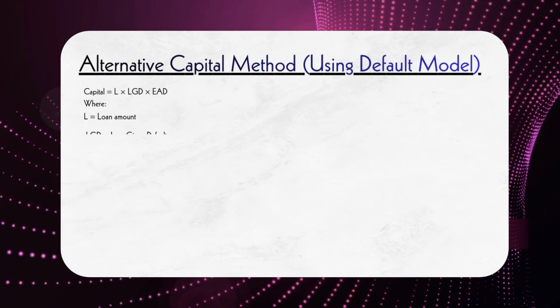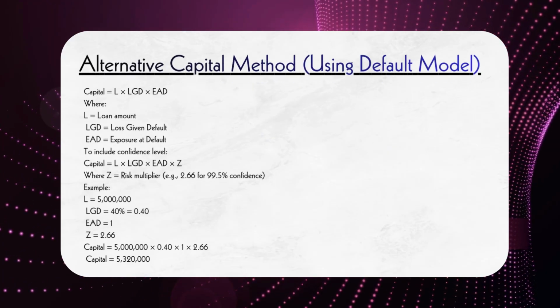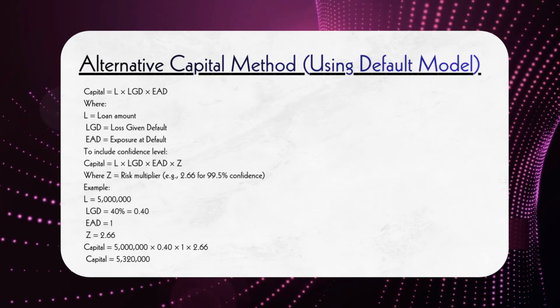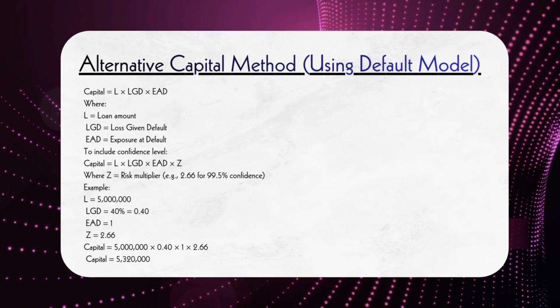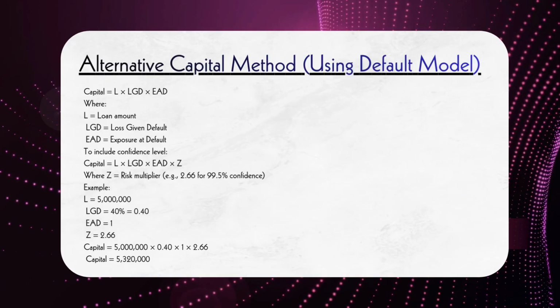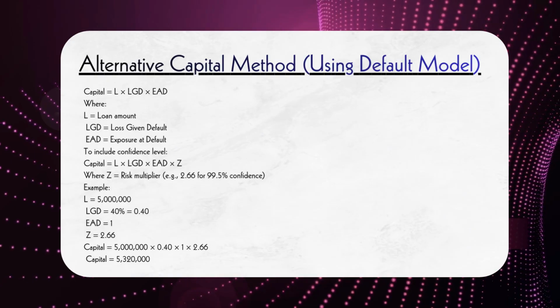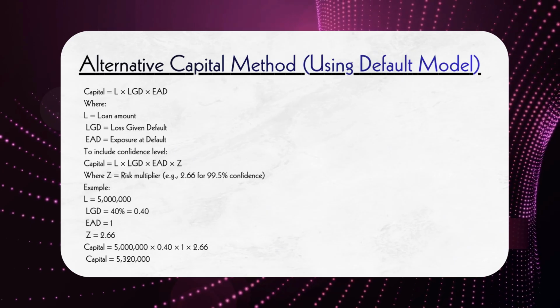Capital can also be calculated using credit risk models, where capital equals loan amount multiplied by loss given default multiplied by exposure at default, and sometimes multiplied by a risk multiplier such as 2.66 for a 99.5% confidence level.